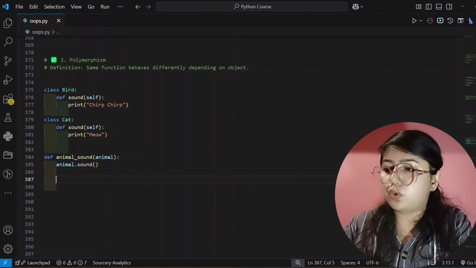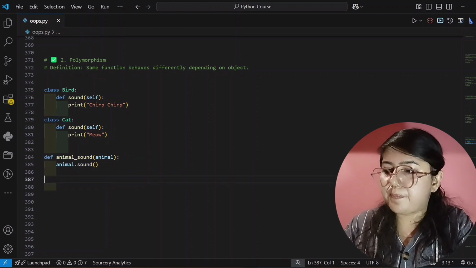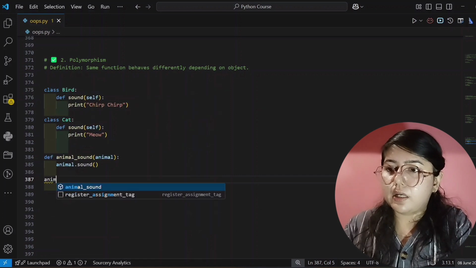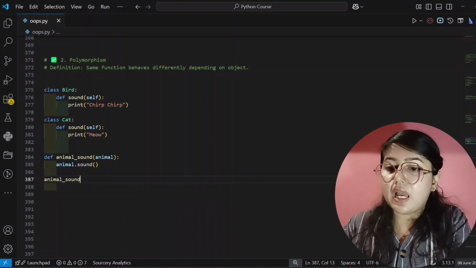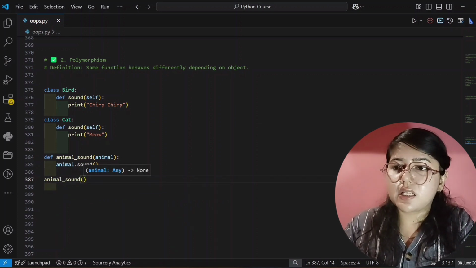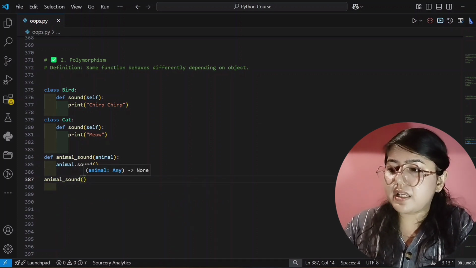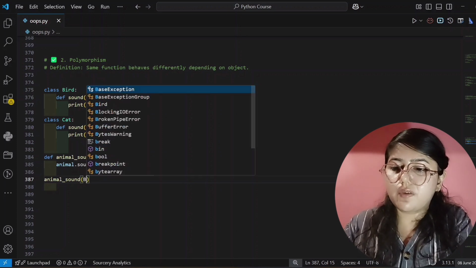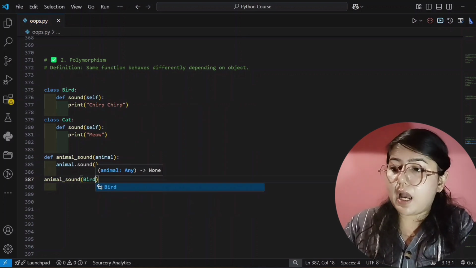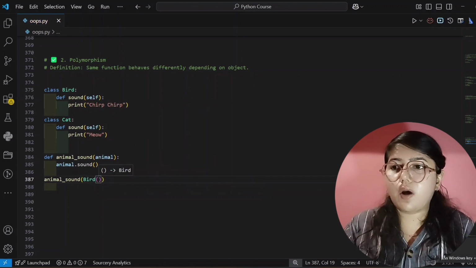Now here I am using this method, animal_sound, which I have created here. And see here, inside this parenthesis, it's recommending also, I will give a class, and that will be either bird or cat. First I will give bird, and parenthesis, and now I will print.